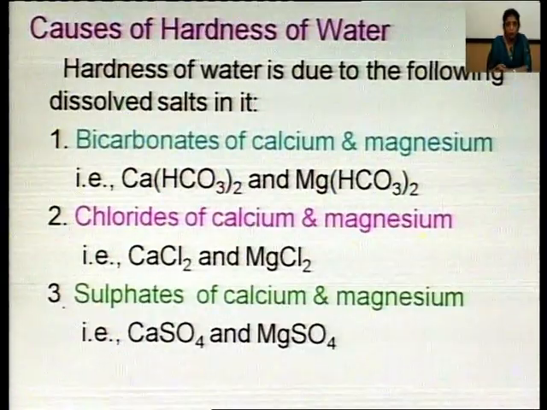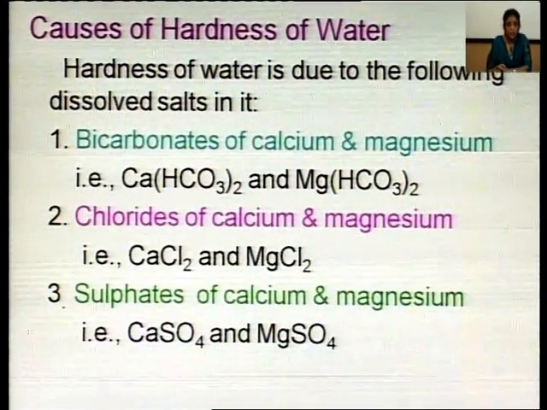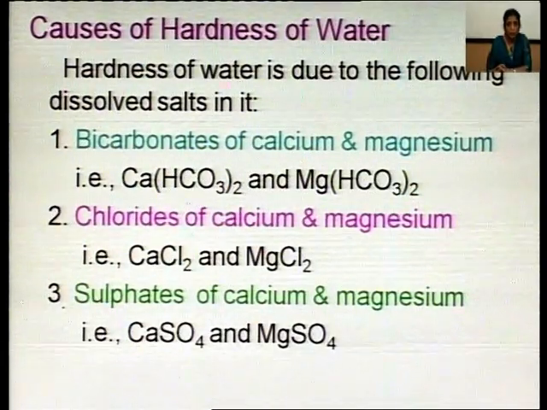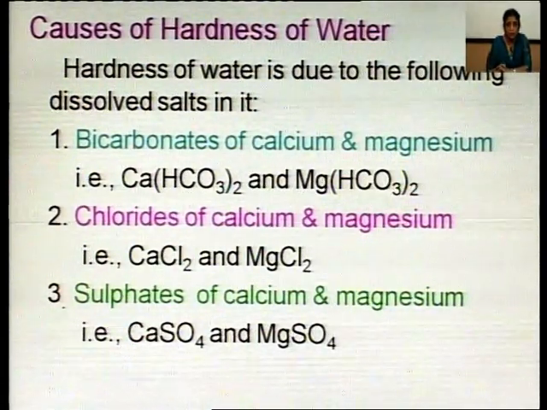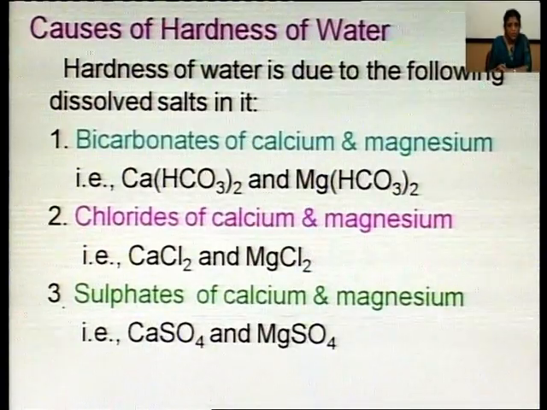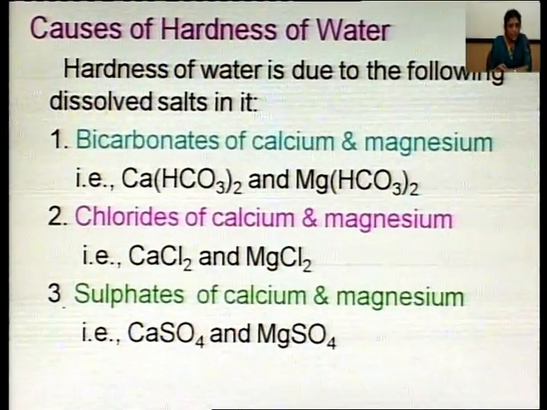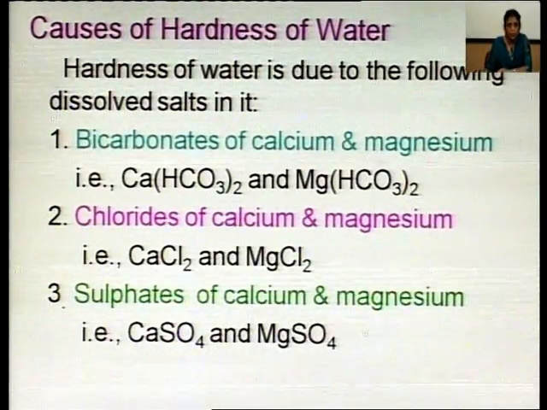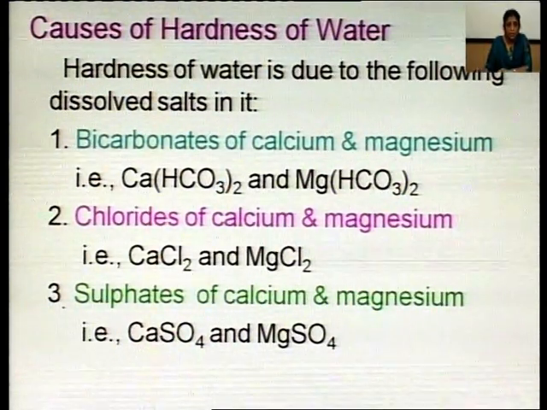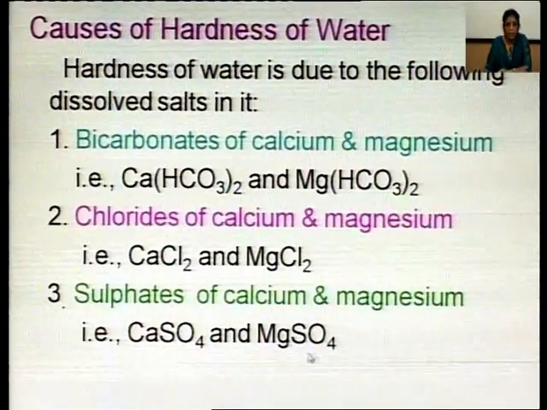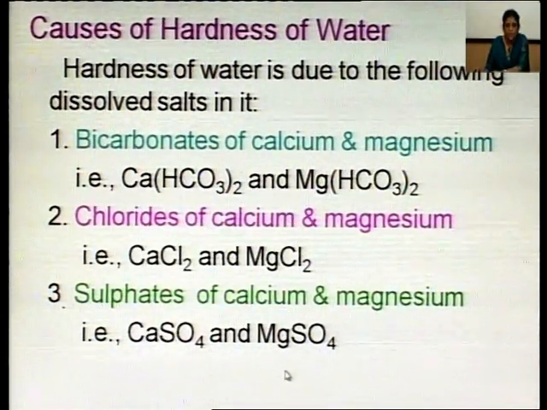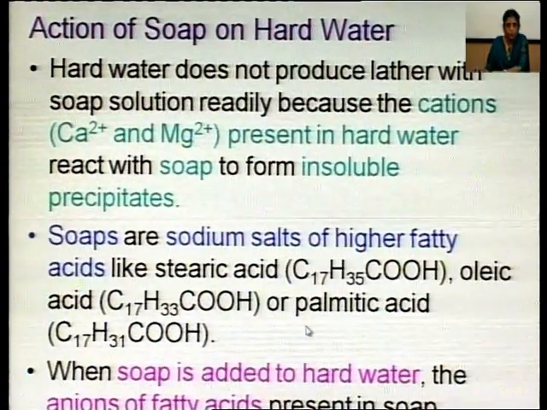The formula of bicarbonates is Ca(HCO3)2 for calcium bicarbonate and Mg(HCO3)2 for magnesium bicarbonate. Calcium chloride is CaCl2 and magnesium chloride is MgCl2. Sulfates: calcium sulfate is CaSO4, whereas the formula of magnesium sulfate is MgSO4.